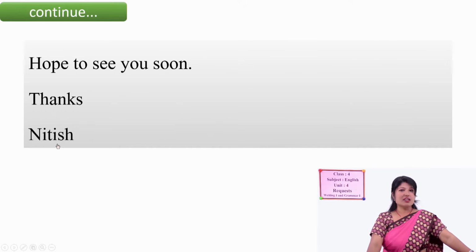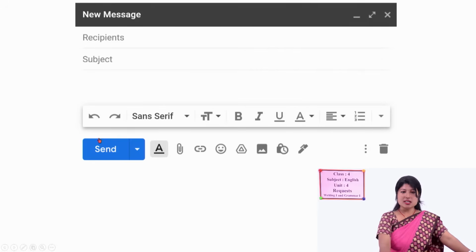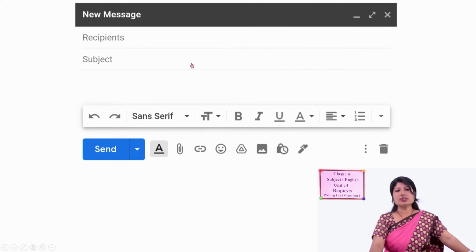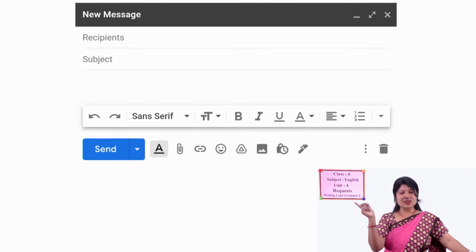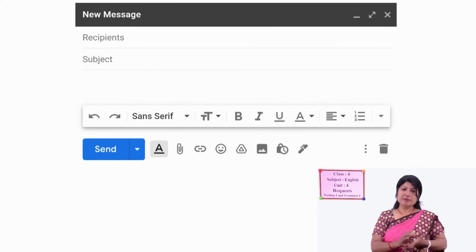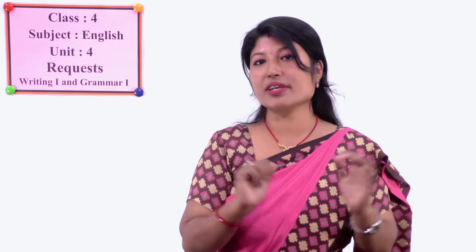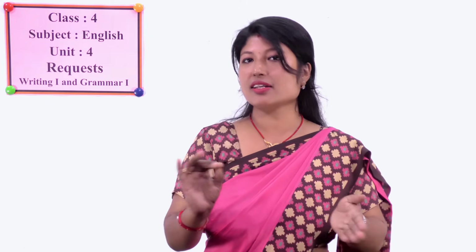The way is a little bit different; we have talked about it, what the differences are. Anyway, in a letter also we write the sender's name over here. After writing all those things, just click on the send button, and within a second your email will be sent. All right. Now, can you write a reply in your own way? You are not to copy everything from here, but just learn and write your own reply to the email.